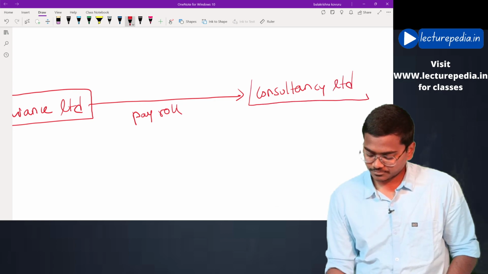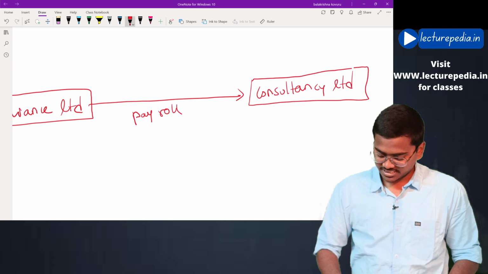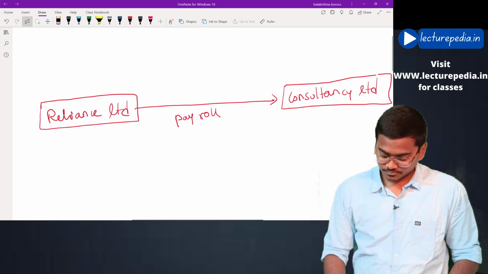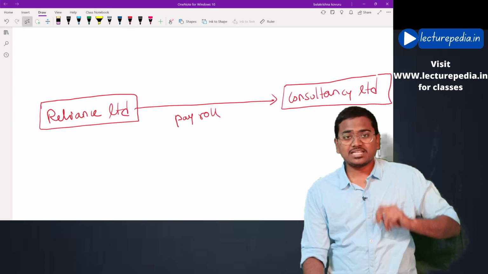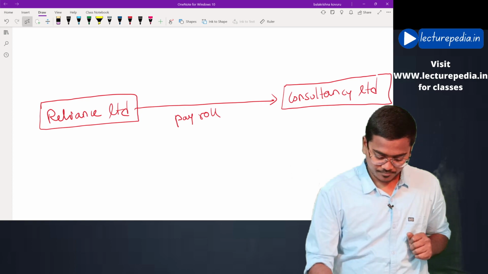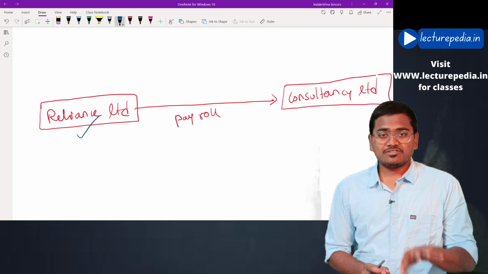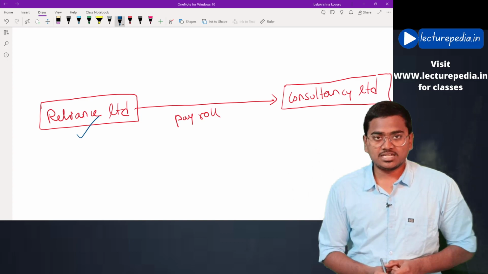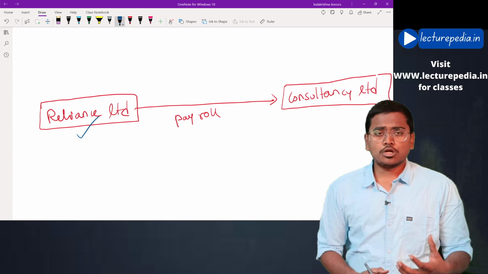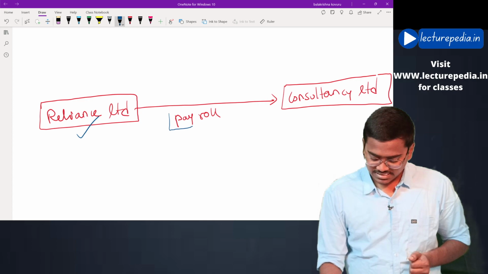This is the situation. Now, you are auditing financial statements of Reliance Limited, and while auditing, you want to verify payroll transactions.